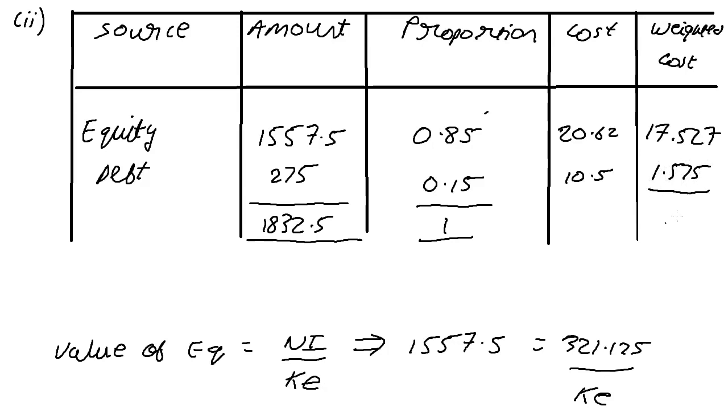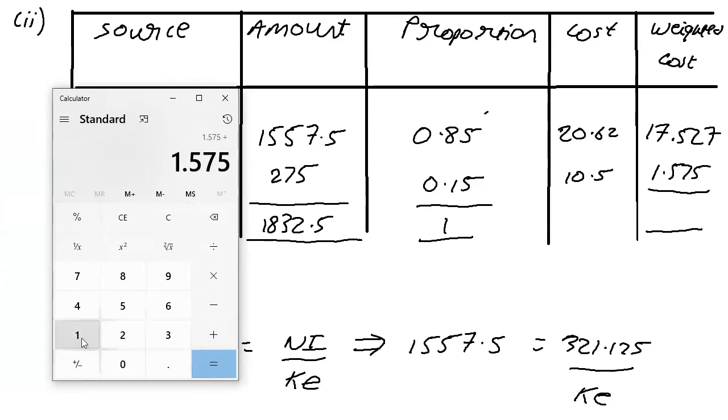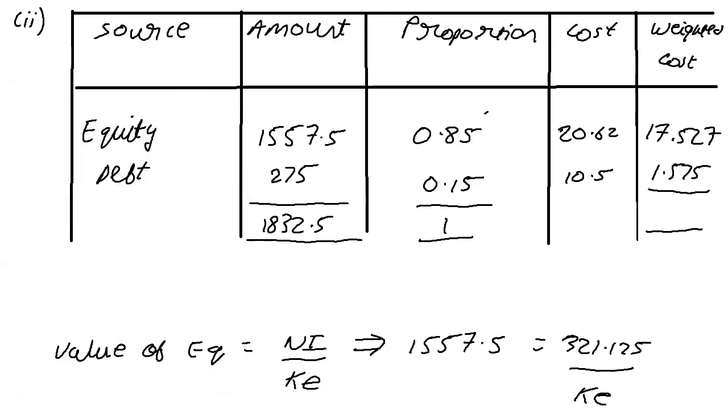Now adding both of these, 17.527 plus 1.575 gives us 19.102, or 19.1. So our WACC is 19.102%, and we're just saying WACC is 19.1%. So that gives us our overall cost of capital.